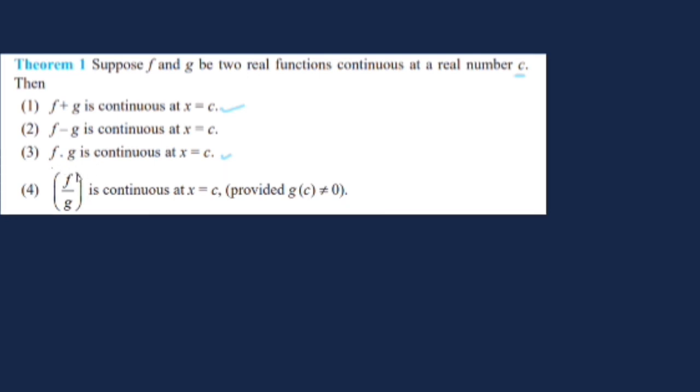The quotient f by g is also continuous provided the denominator is not equal to 0. You know, when the denominator is 0, the function is not defined.